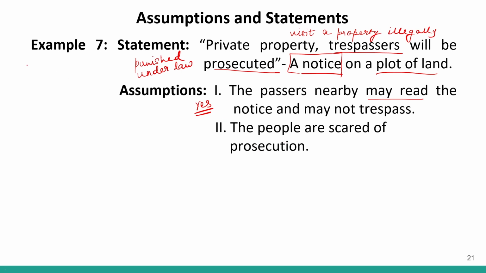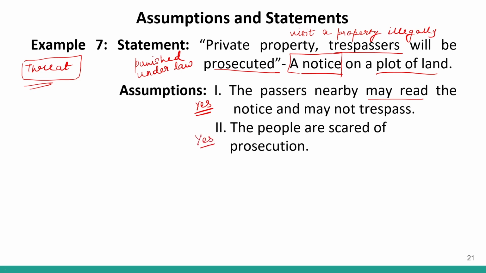Second one says the people are scared of prosecution. Now see, the threat that is given in the notice is that if you visit my property illegally, I will prosecute you. I will punish you under the law. I will file a case on you, right? So I am assuming that the other person is scared of being filed under law, or of being prosecuted. If we make a threat to somebody, don't do this, otherwise I will call the police, the assumption is that the other person is scared of police. Only then my threat will work, right?